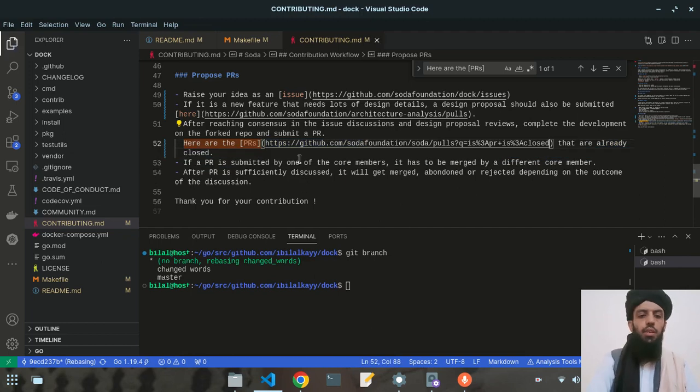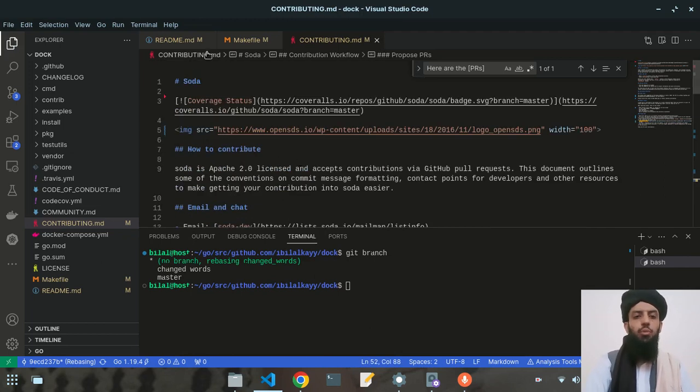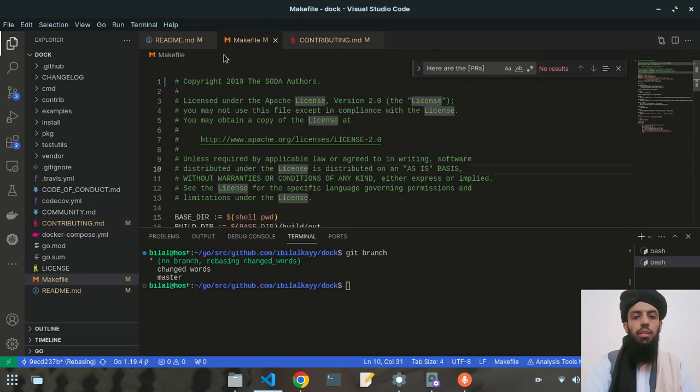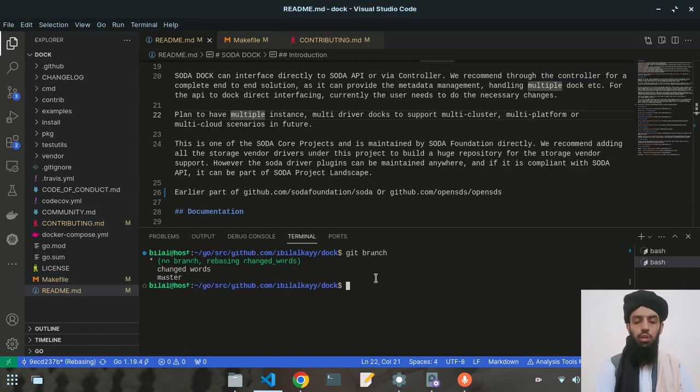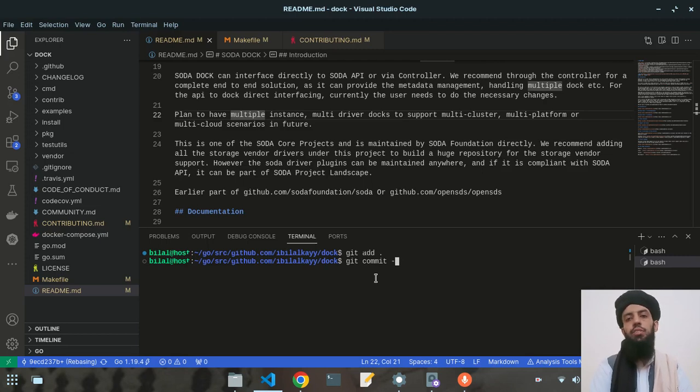All right. So yeah, these are the things that I have modified. This is also the file that I have modified, and this is also the file that I have edited and modified. So now what I need to do, these are the modified files, and the next thing that I'm going to do is write git add dot and then git commit. Instead of writing a message, I will write git commit --amend.